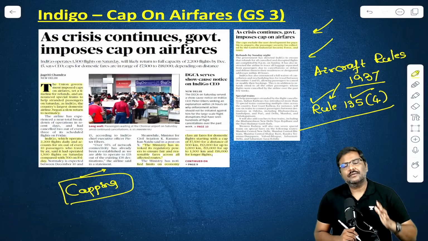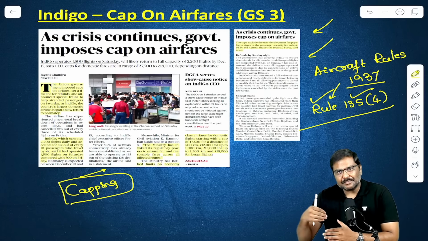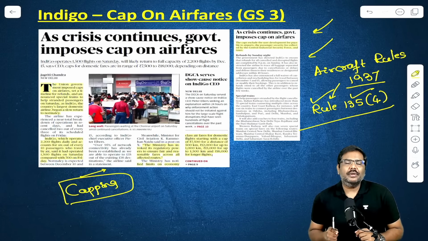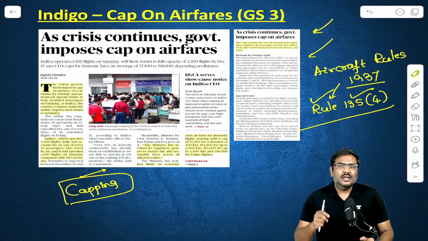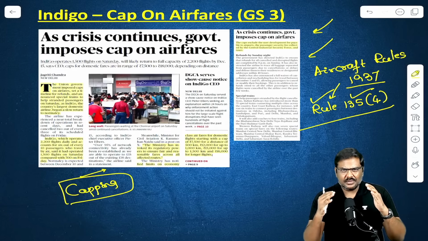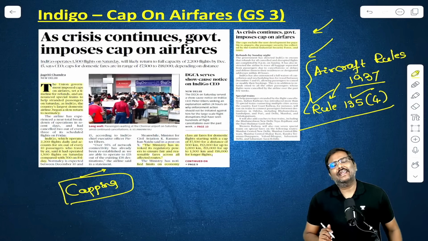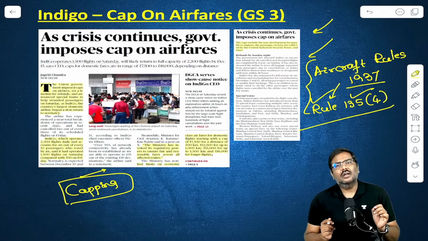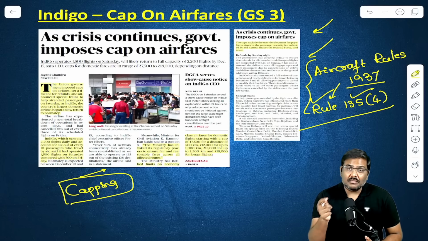Now, are there any past examples where you can connect this point? Yes, during the pandemic, it was again seen that the aircraft carriers, the civil aviation companies, started increasing the tariffs and charges. The Government of India had used the same rule to impose a cap on the ticket prices. So multiple times this particular rule has been used by the government. But why am I saying that there was a delay? This should have been done much sooner.